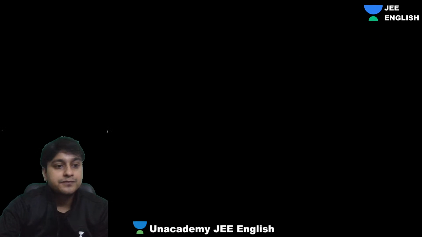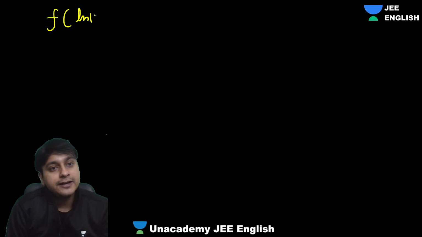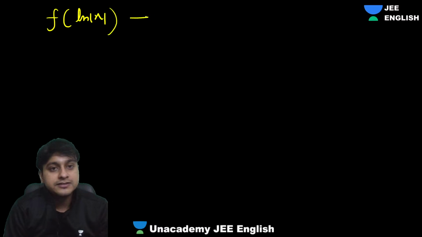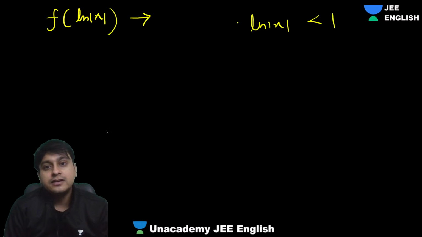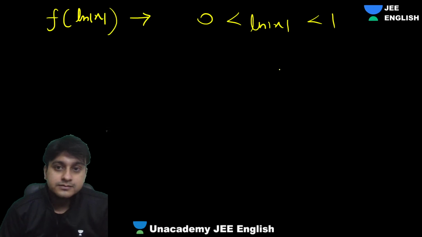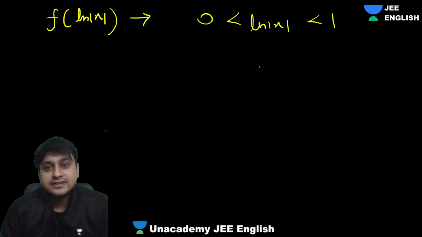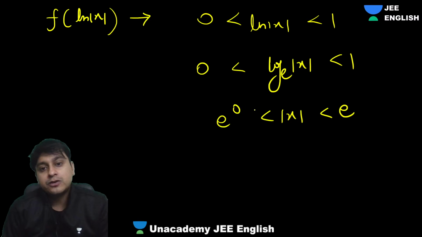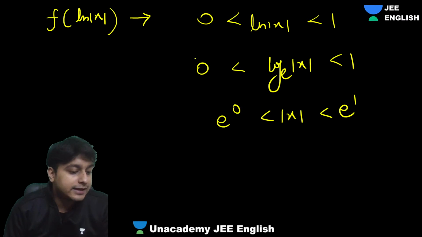Okay. Now, for f of ln mod x to be defined, your ln mod x. Are you getting the point, everyone? Watching, please ask any doubt. So this will be defined when your ln mod x is between 0 and 1. You can see here the base is e, right? You can say log base e mod x should be between 0 and 1. So mod x will be between e power 1 and e power 0.